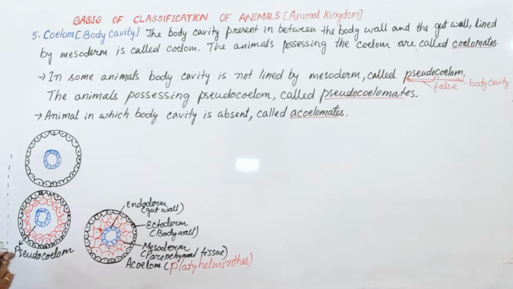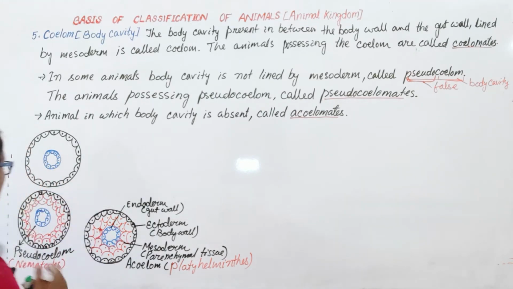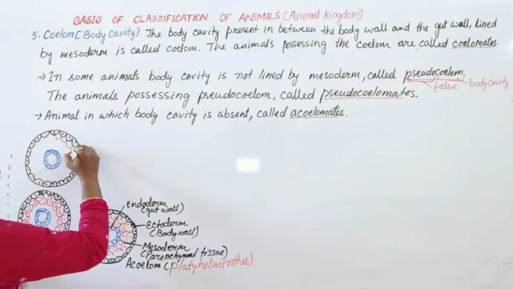And in which animals is it seen? Yes, in Nemathelminthes. Example is nematodes. Now let us see the coelom. The coelom would be like this.